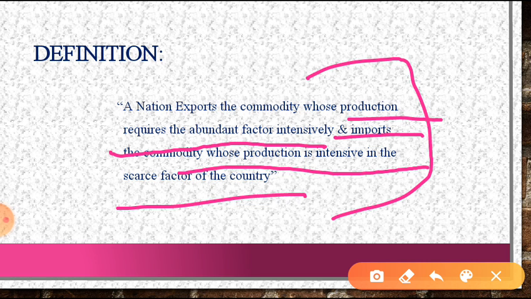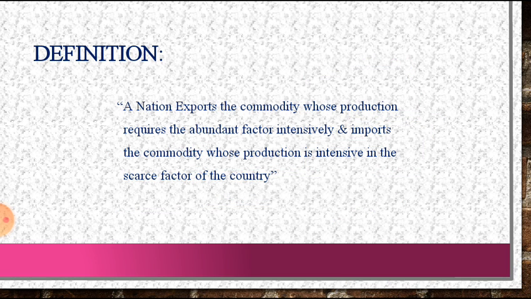So we can say the theory says that the country exports a product for which it has abundant production factors, and imports a product for which it has scarce production factors available in the country.